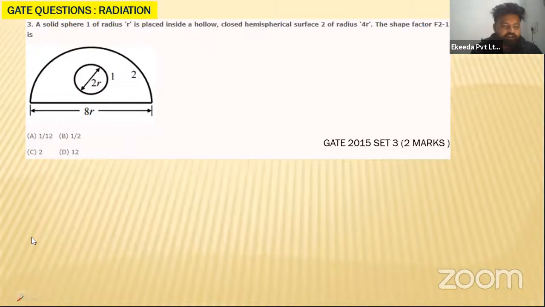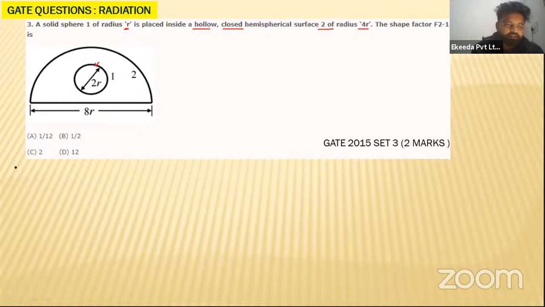Now, this is the shape factor question, and it is the easiest question I have seen. Many of you can easily reply, so please provide me the answer in the chat box. Anshul, Sohan, you can tell me the answer in the chat box. Let us see. A solid sphere 1 of radius r is placed inside a hollow closed hemispherical surface 2, which has radius 4r.